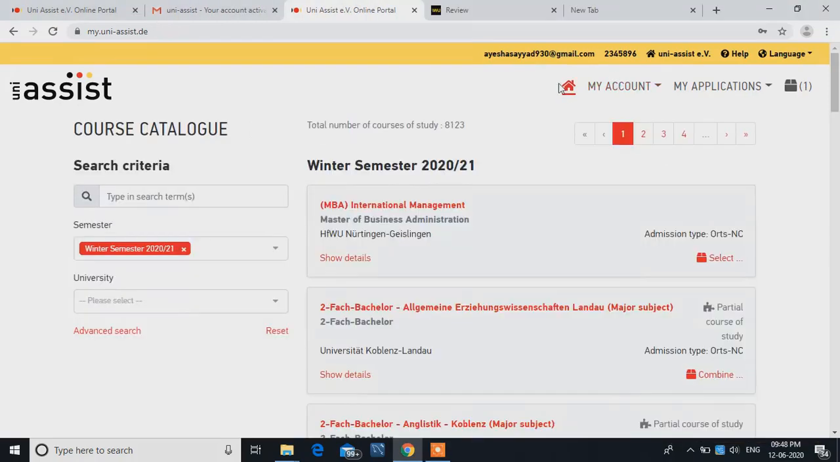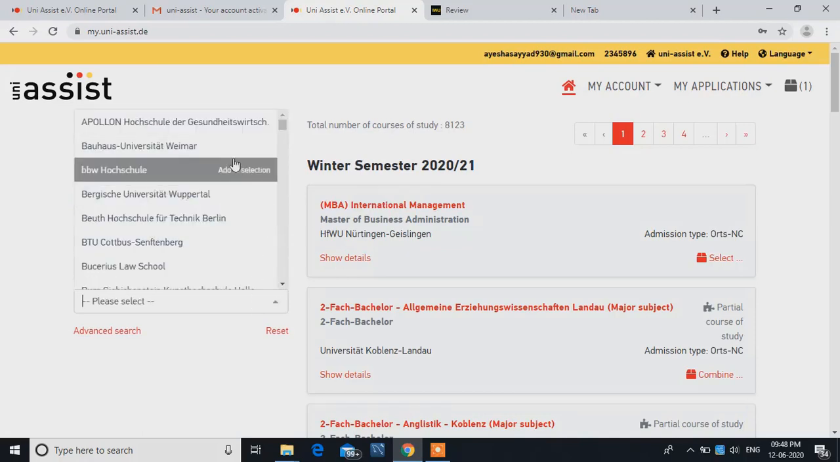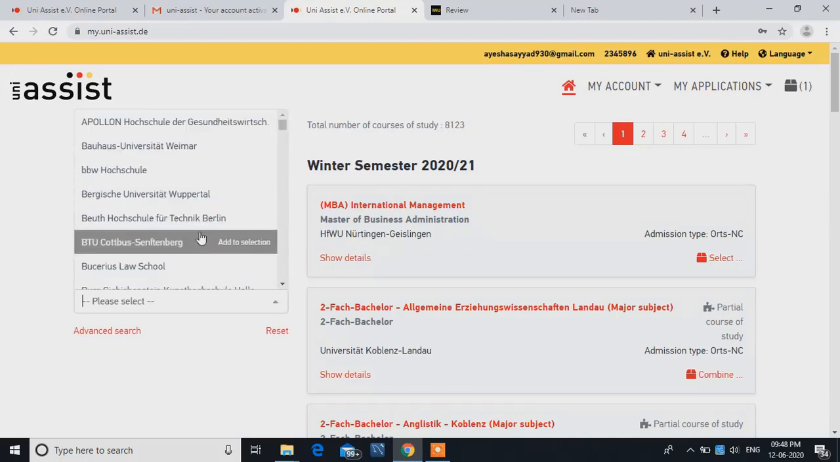As you can see here, this is the home tab. You just have to click on this tab, and there's a list that is course catalog over here. So course catalog is the list where you get all the programs and colleges available. You can select the semester from here. Now it's winter semester 2021, so I have selected that. If you want to select a particular university, you can select it from here.